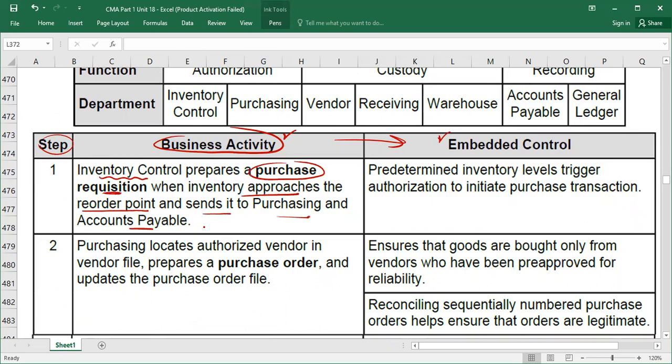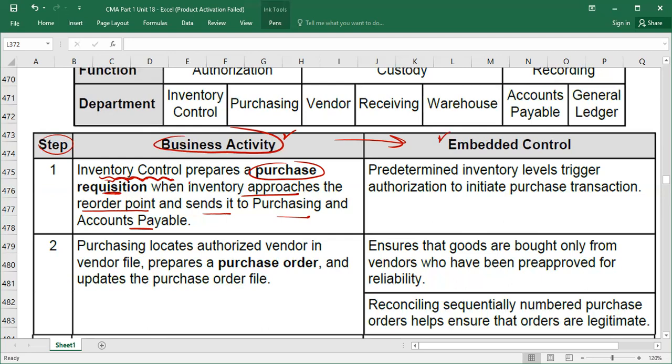Let me first tell you the basic background of this. Guys, for example, if you are working in a production department, you want to produce certain units. Obviously, to produce a certain product, you need material for that. So you will request the inventory controller to release that material. And now the inventory controller will check in his stock whether that material is available or not available.